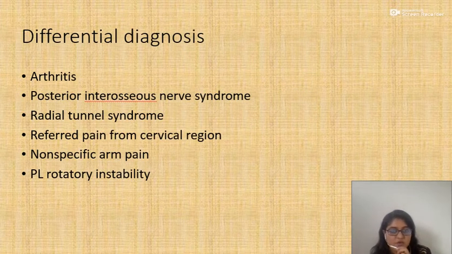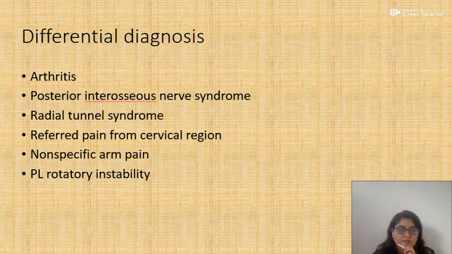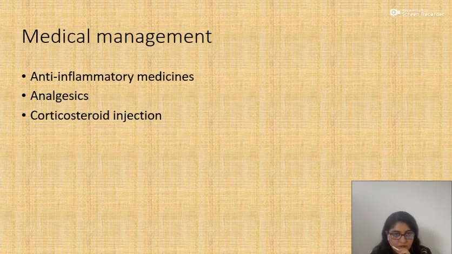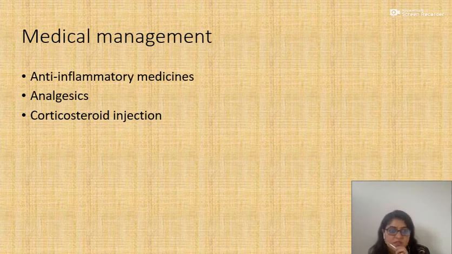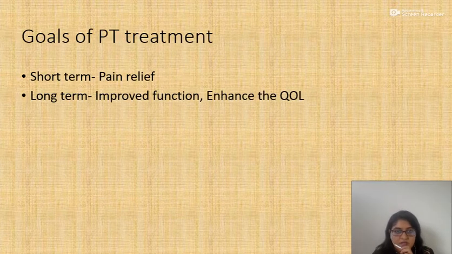Differential diagnosis for tennis elbow includes arthritis of the elbow, that is osteoarthritis, then posterior interosseous nerve syndrome, radial tunnel syndrome, referred pain from the cervical region or cervical radiculopathy, non-specific arm pain, and posterolateral rotatory instability at the elbow. Medical management will include anti-inflammatory medications, analgesics, and corticosteroid injections in the chronic cases.